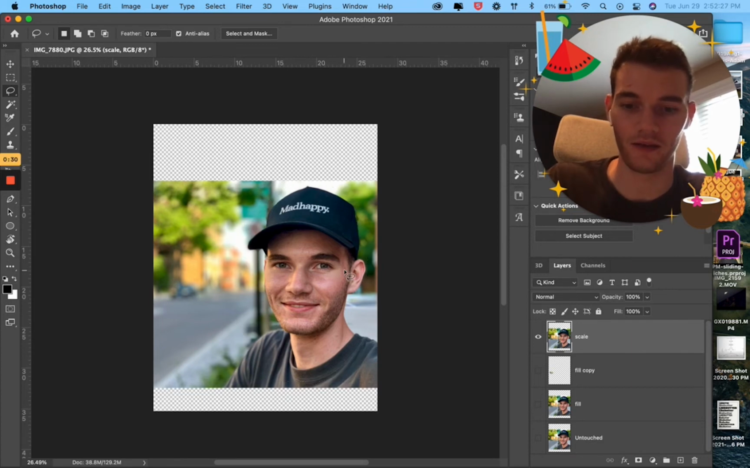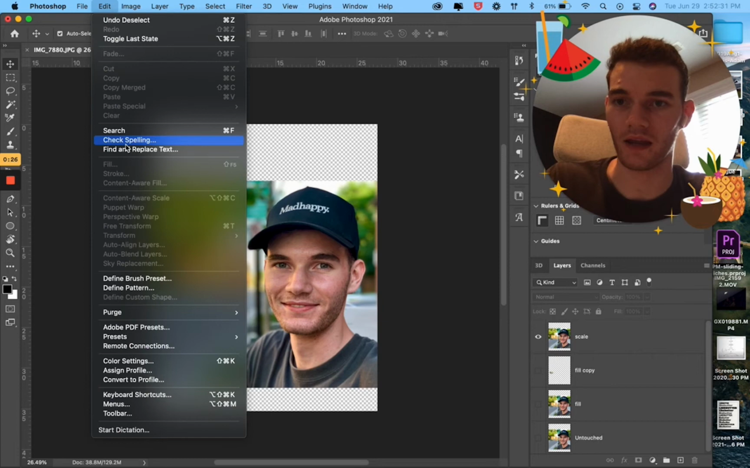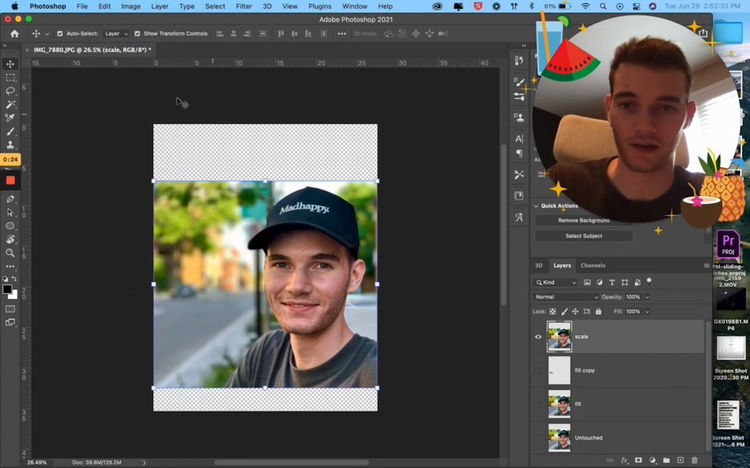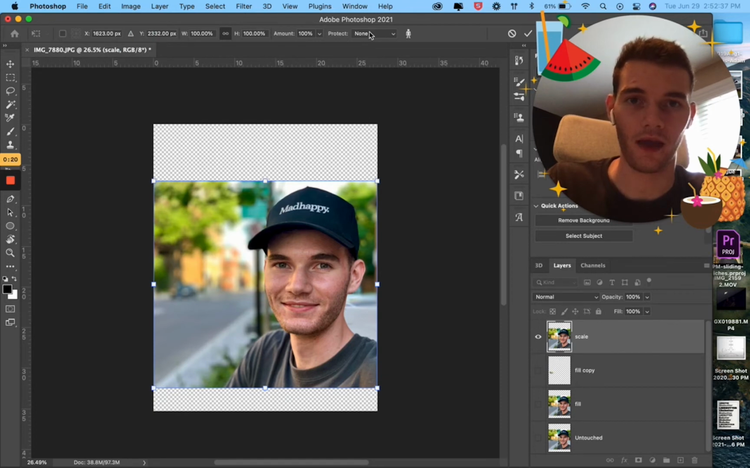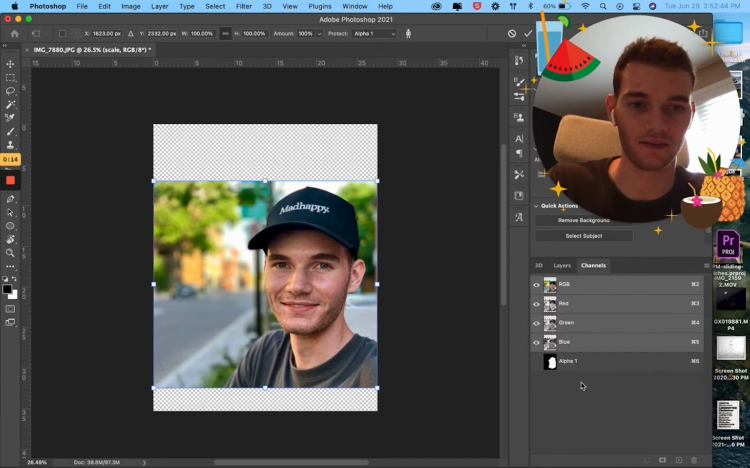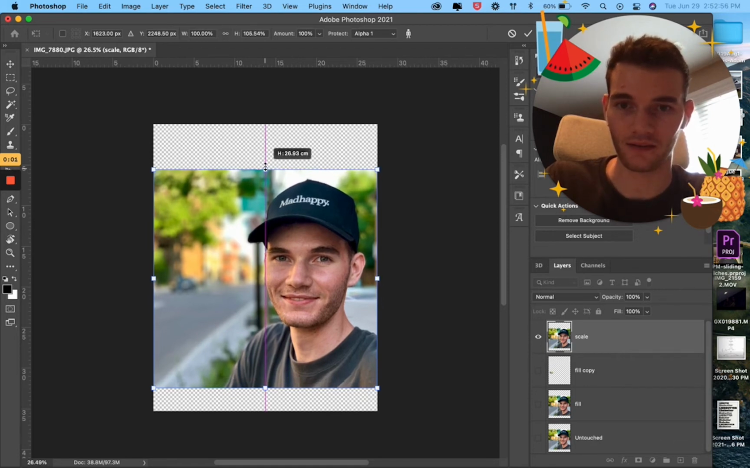So Command D and then V, get back to our cursor. Now when we go to edit and click on the right layer that we want, we do edit, content aware scale, and we'll have this new selection here, protect. What do you want to protect? Oh, you want to protect alpha 1? That is the alpha 1, the mask that we created. So yeah, we want to protect this. We want to stretch everything but this. So now you can hold your shift and you can stretch, and it will protect what you saved.